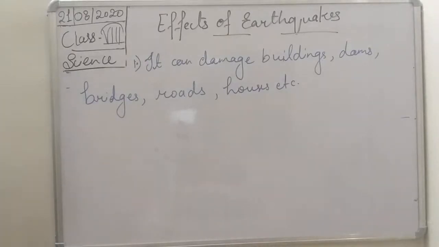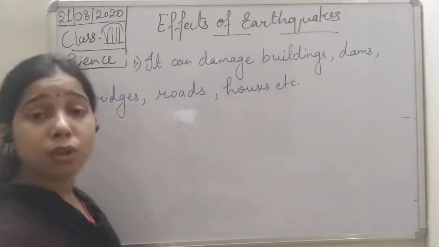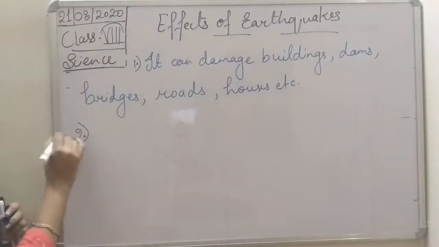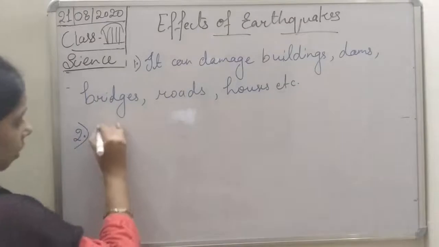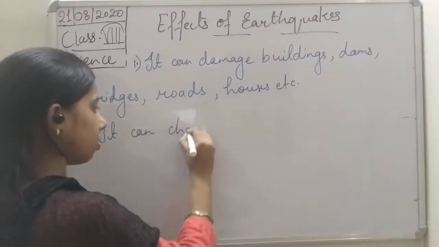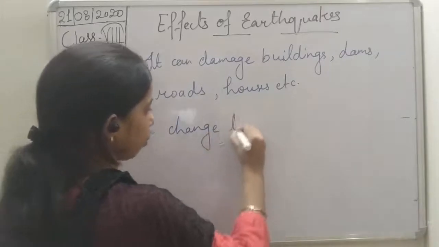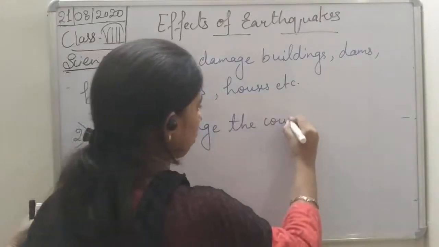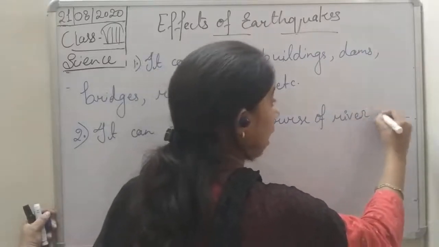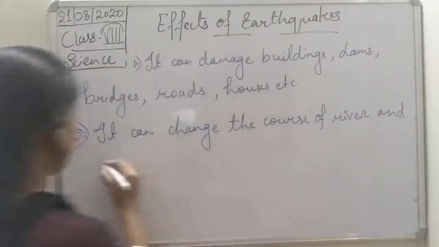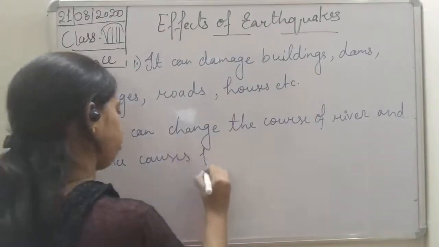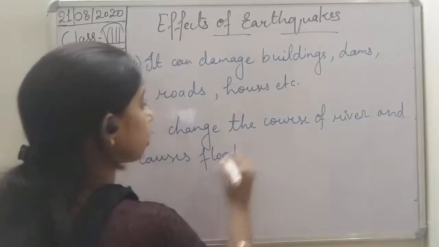The second one is that it can change the course of a river, and hence cause flood.